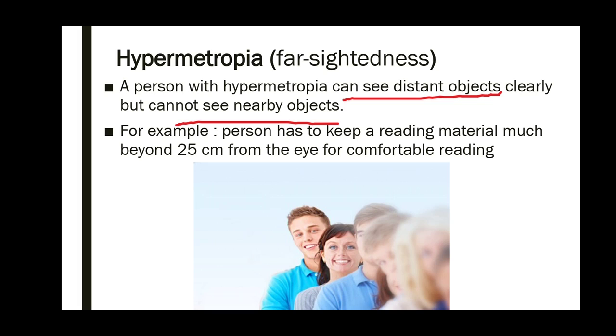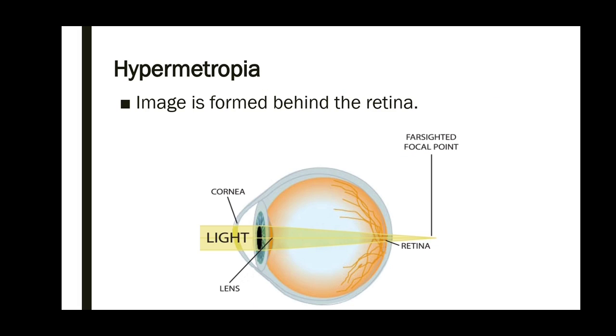For example, for a person with normal vision, the near point is 25 centimeters, right? So they can read a book comfortably at a distance of 25 centimeters. But a hypermetropic person should keep the reading material beyond 25 centimeters for comfortable reading. It happens because, if there is an object, the image will be formed behind the retina.